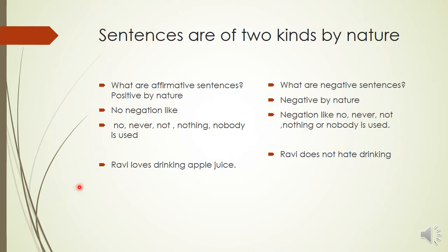For example, Ravi loves drinking apple juice. The same sentence can be converted to negative sentence by the use of the negation not, and the opposite of the verb loves becomes hate. Ravi does not hate drinking apple juice. So Ravi loves drinking apple juice is a positive sentence. The same sentence becomes a negative sentence by adding not and hate. Hate is the opposite of loves. Ravi does not hate drinking apple juice.